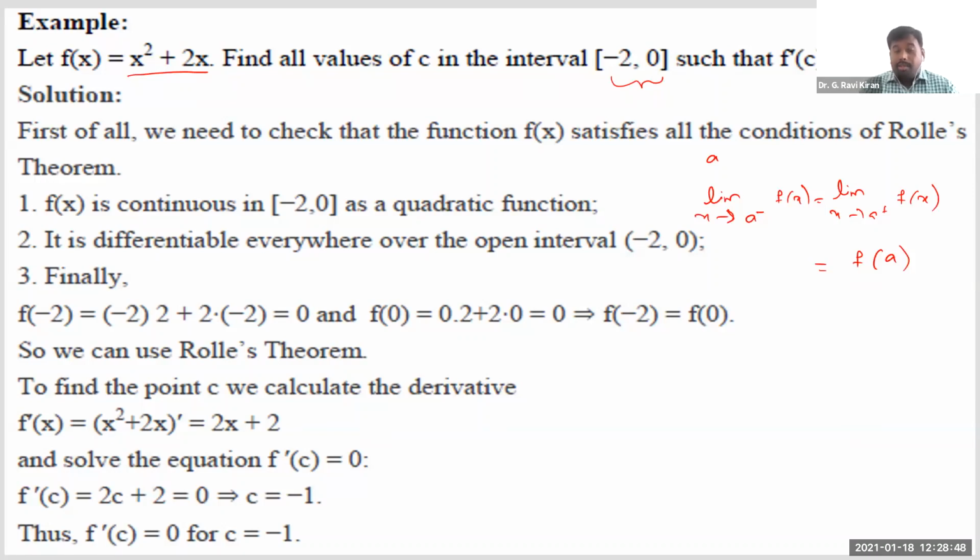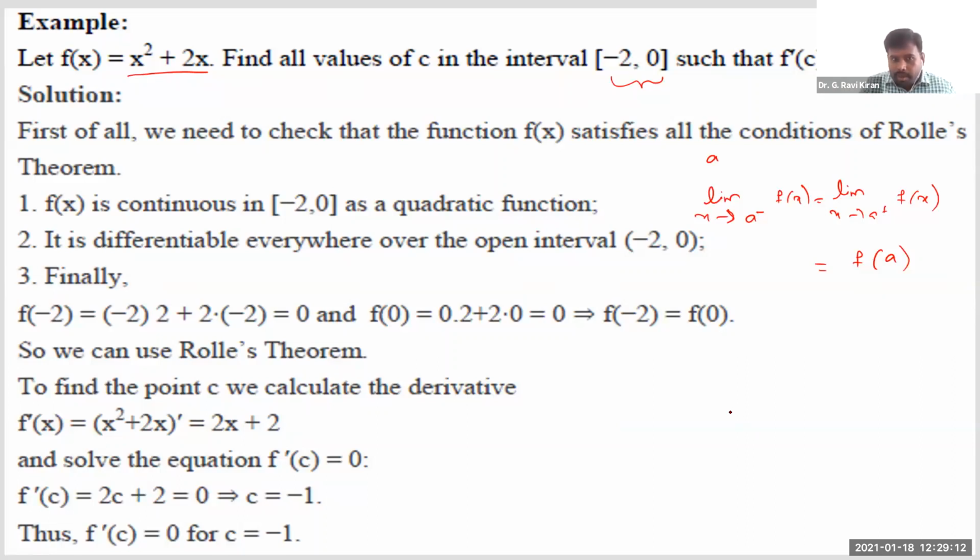Like, as you know, when you are given a polynomial function, that polynomial function is always continuous. When you are given a logarithmic expression, it is always continuous for all positive values. When you are given an exponential function, it is always continuous, right? When you are given some trigonometric functions like sin x or cos x, they are always continuous, right?